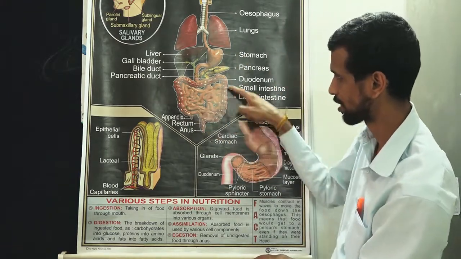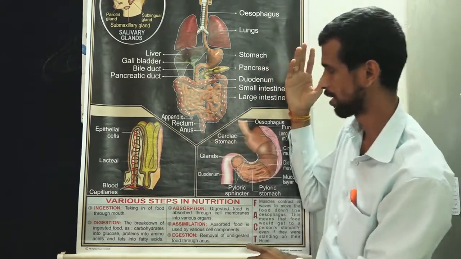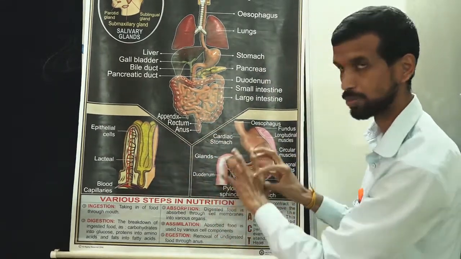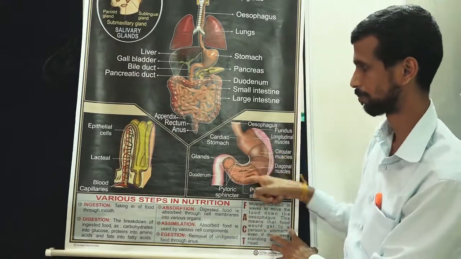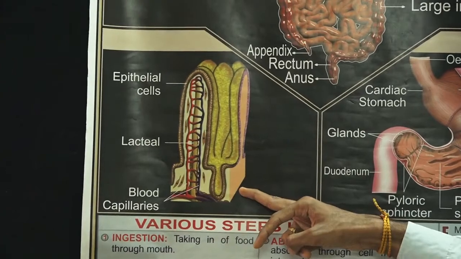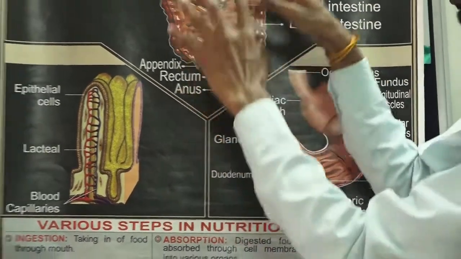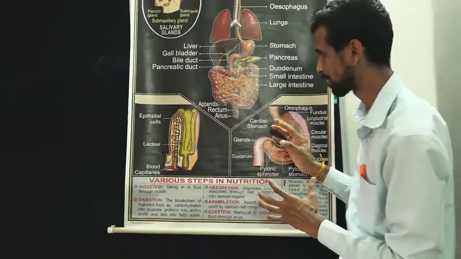Then we have the large intestine, here you can see the appendix, then the rectum and then the anus. There are also different parts of the stomach and small intestine. All this we will be discussing later on, including the role of the mouth and all other organs.